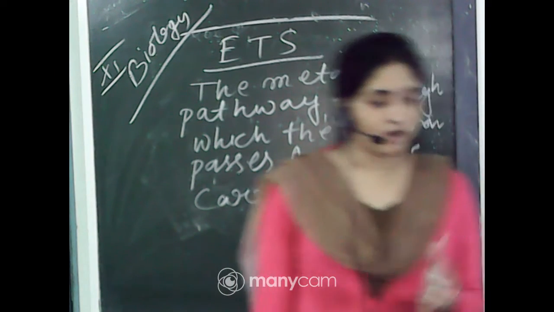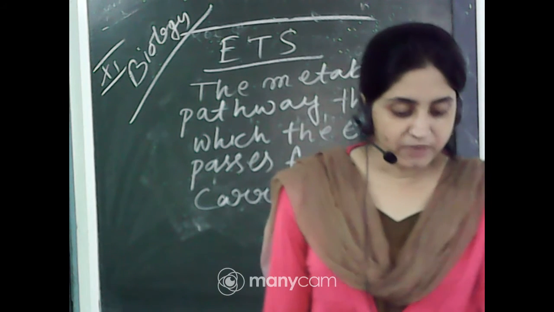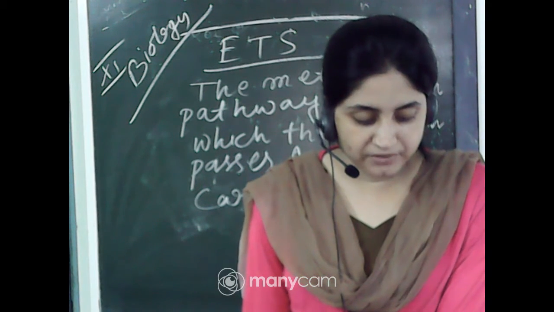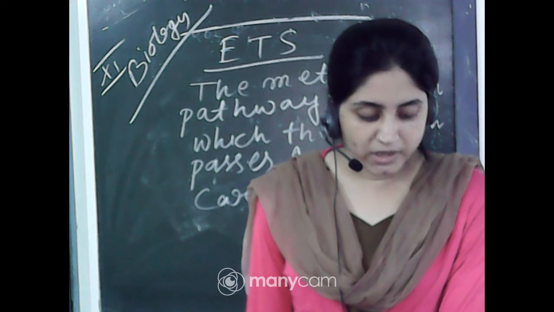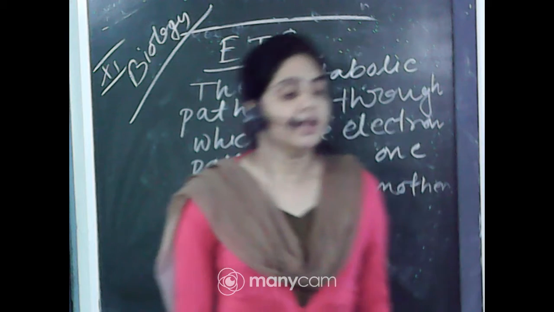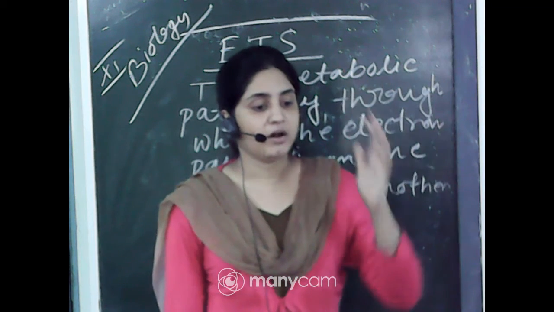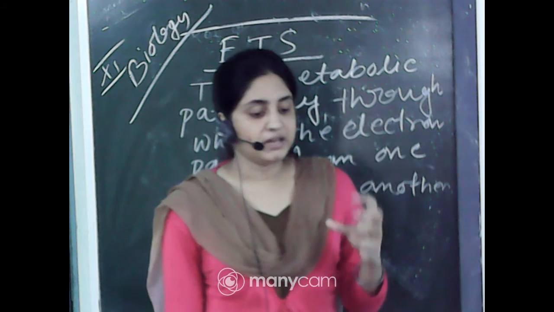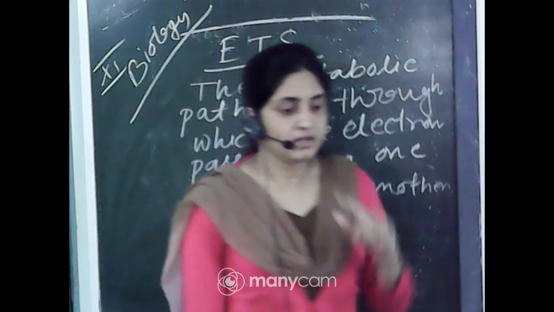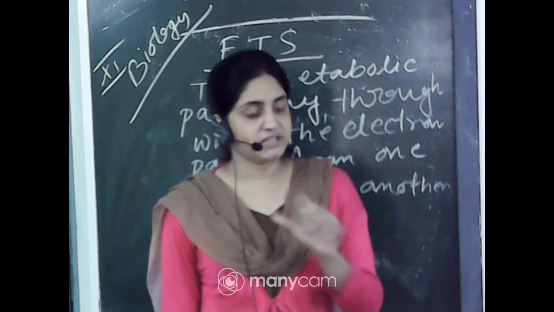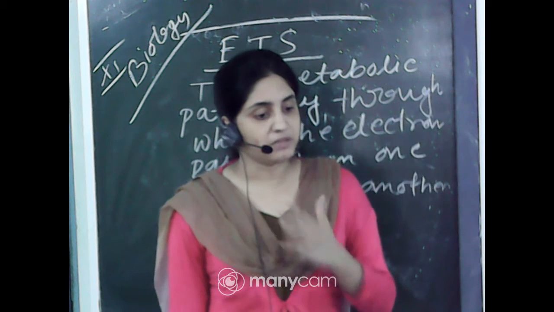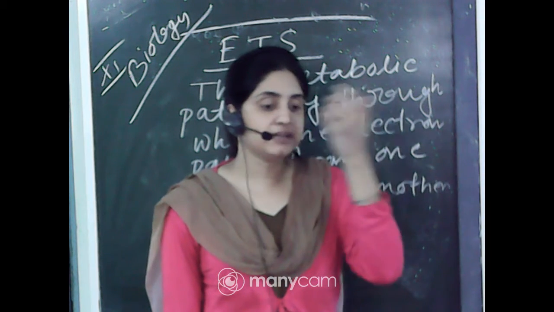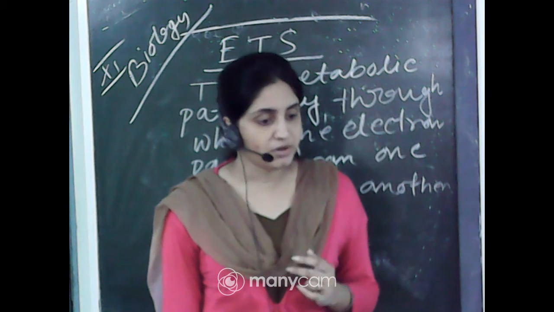I have already said that it occurs in the inner mitochondrial membrane. Electrons from NADH produced in the mitochondrial matrix during the citric acid cycle are oxidized by NADH dehydrogenase, and the electrons are then transferred to ubiquinone located within the inner membrane. When the TCA cycle occurs, NADH is produced from NAD plus, and the NADH plus H plus produced transfers electrons from the matrix to the inner membrane of the mitochondria.